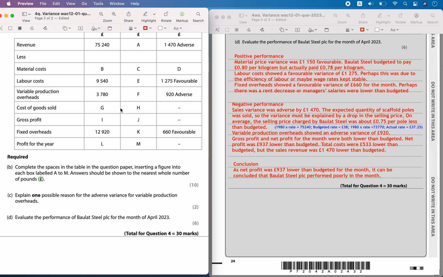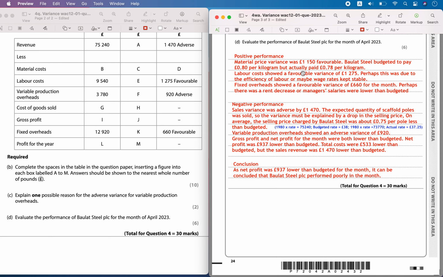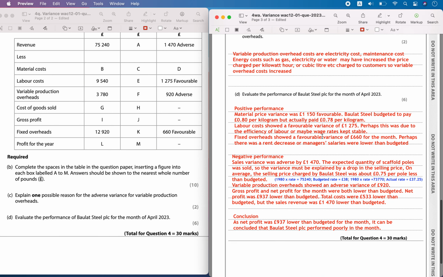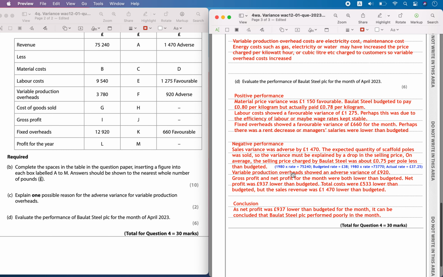the calculations. Then variable production costs, okay, have also become adverse by 920. One of the reasons we have already explained, they have asked. Then gross profit and net profit for the month were lower than the budgeted. If you see, we had calculated here, the gross profit was less and the net profit was also less than the budgeted.